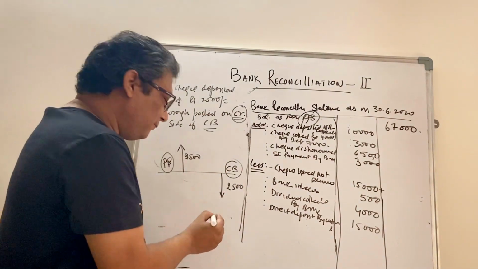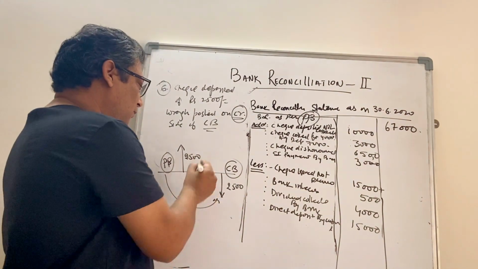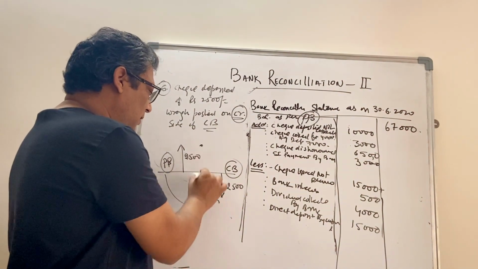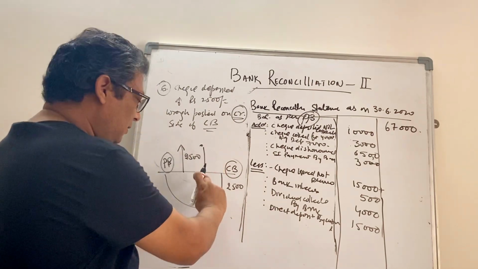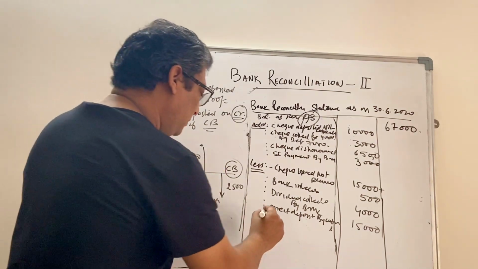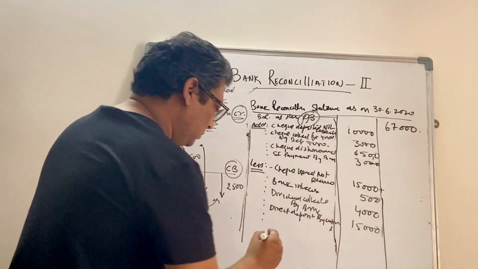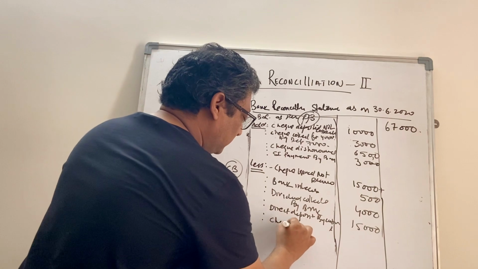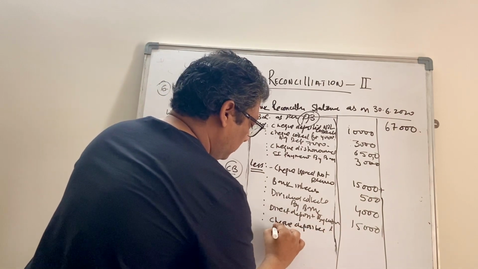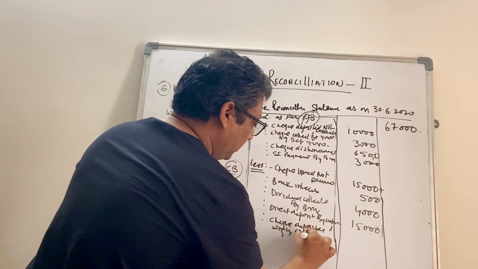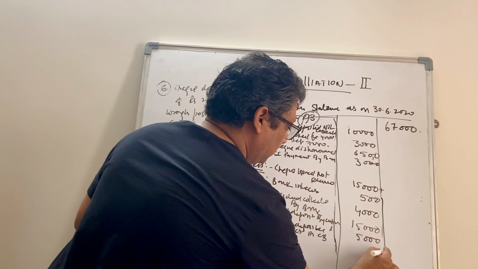Now how to rectify? You have to follow the cash book, right? So from here you have to come here. So what you will do? 2,500 plus 2,500, 5,000, negative as the arrow is going down, check deposited wrongly credited in cash book. So 5,000.